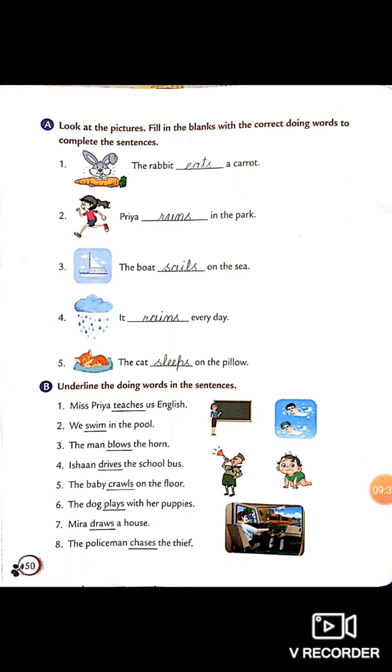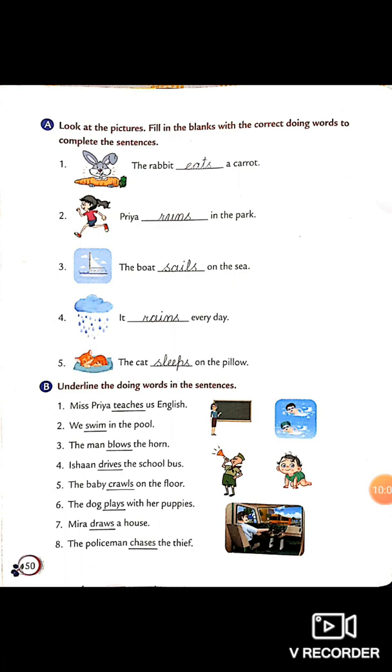Priya dash in the park. Priya is one girl, so run will become runs. Priya runs in the park. The boat sails on the sea. Here singular word boat is given, so with the word sail s will be added and it will become sails. It rains every day. The cat sleeps on the pillow.